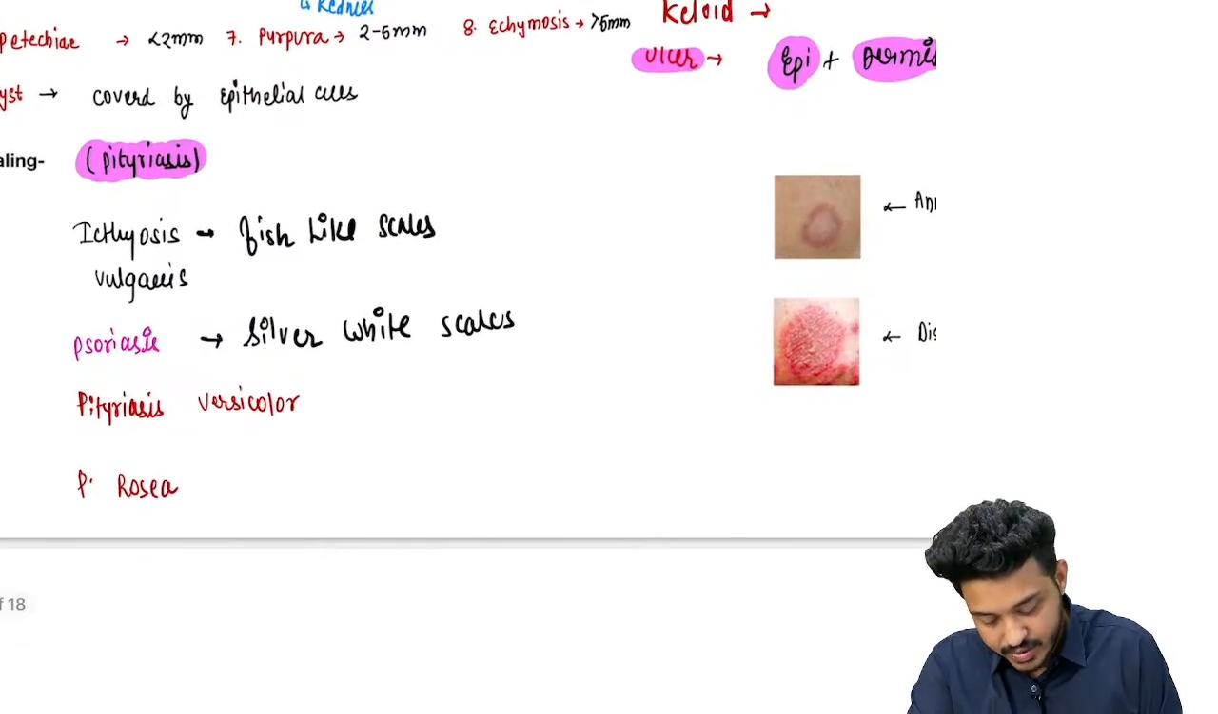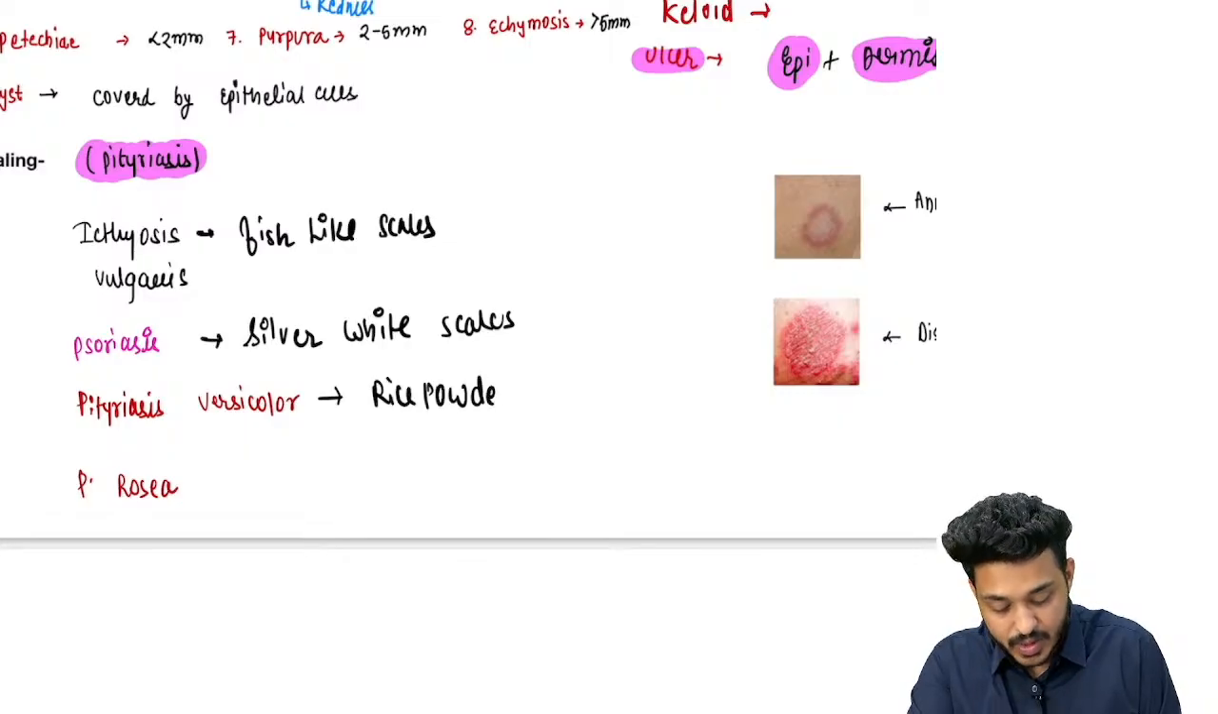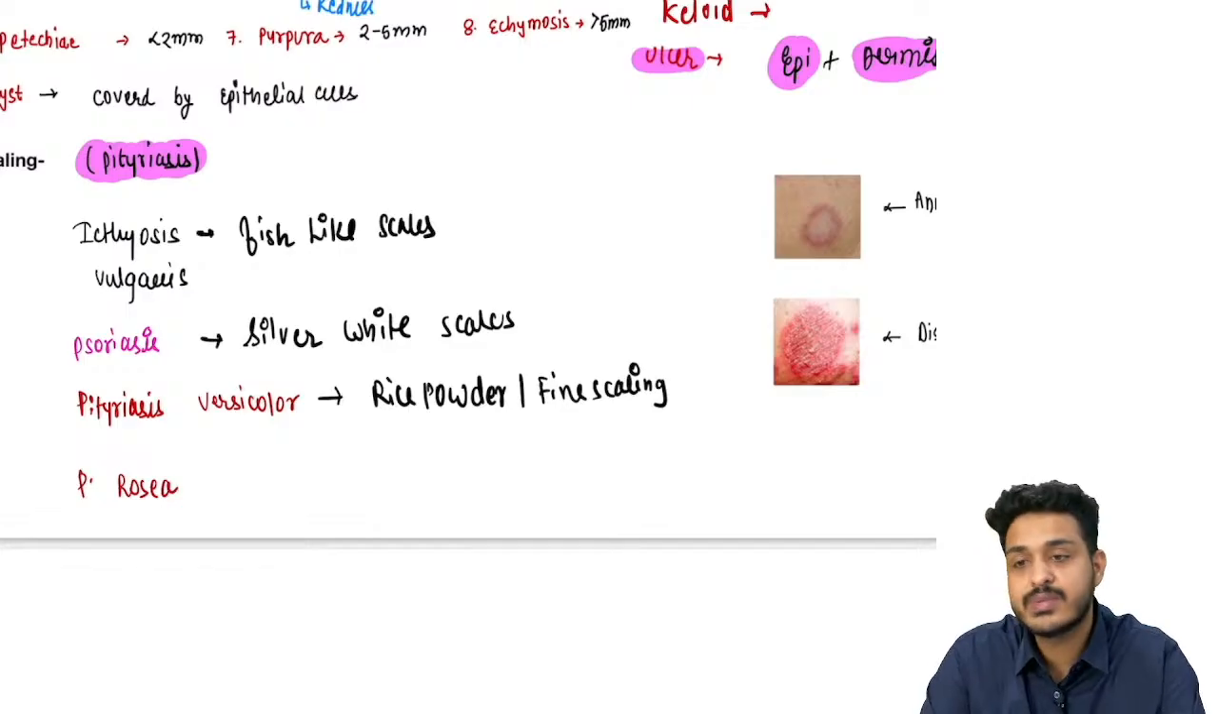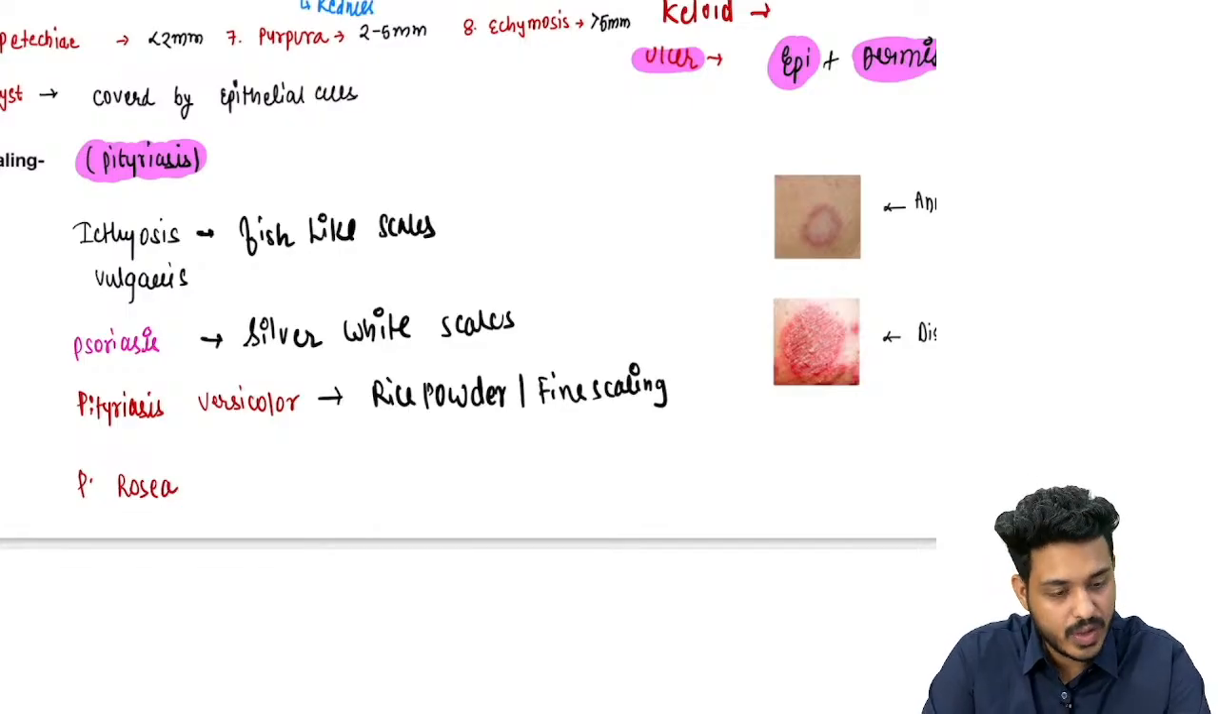Pityriasis versicolor, you will be finding what? Rice powder. Very important. Rice powder or branny scales or fine scaling is going to be there. Fine scaling is going to be there. This is going to be suggestive of pityriasis versicolor, right?